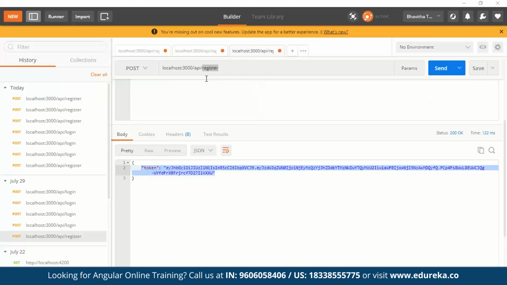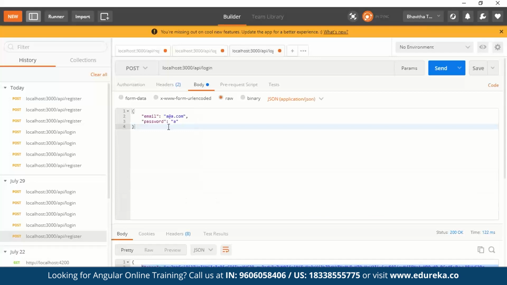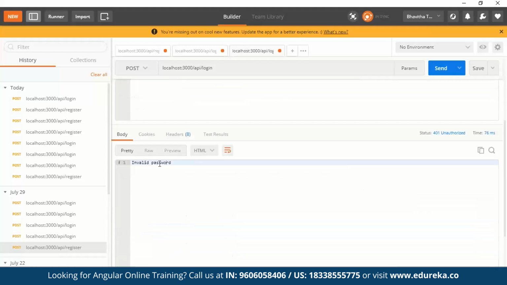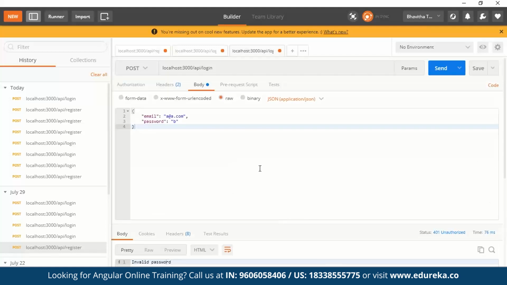Now, when you come back to your Postman here, in our URL, make sure instead of register, you give login, because you're checking for the login URL. And here, all I'm going to do is enter an invalid password. Now, our database is storing the password for this particular user as A. Say I give my password as B and send, it's going to say invalid password, which means our application is working perfectly.